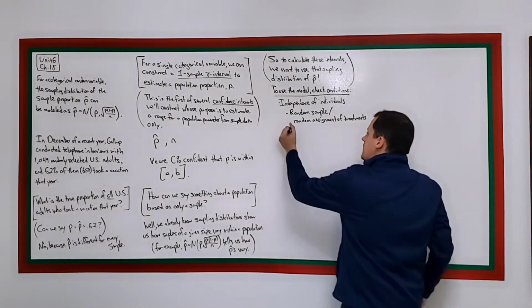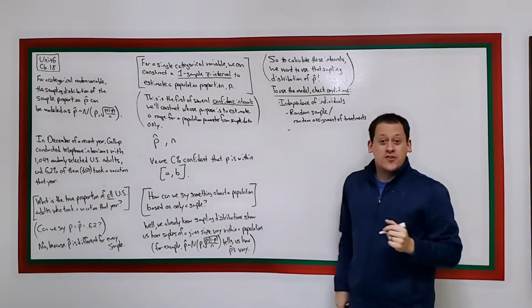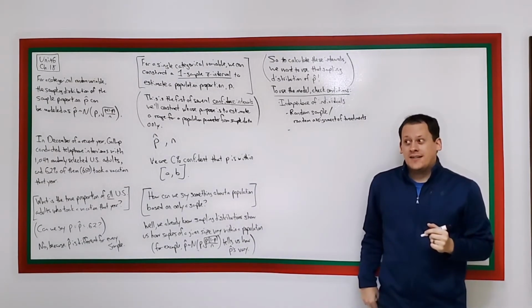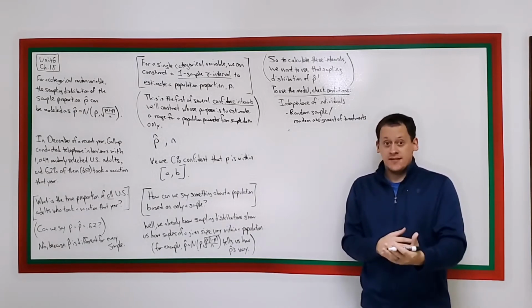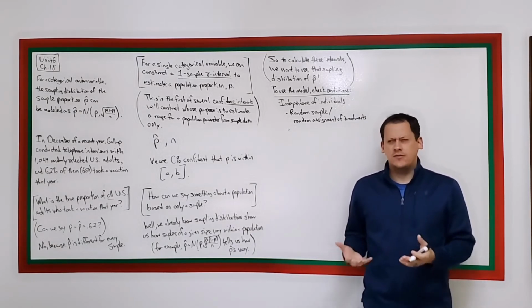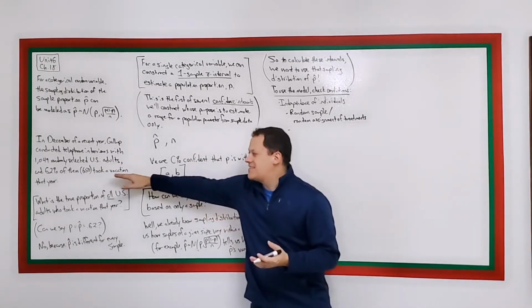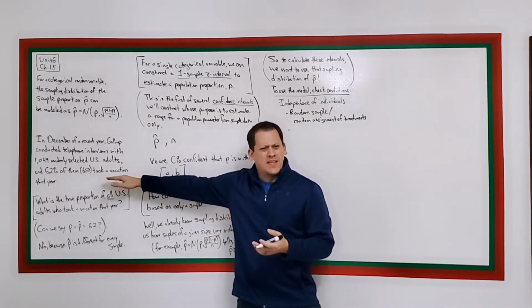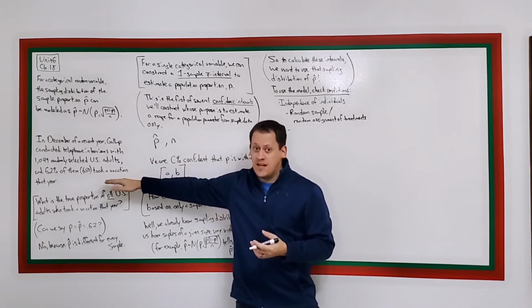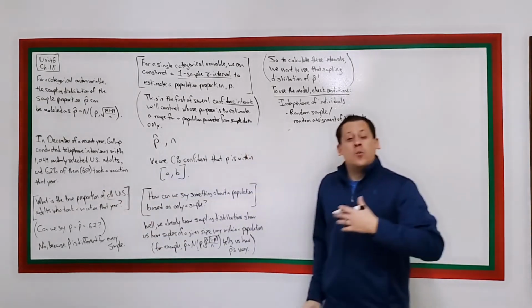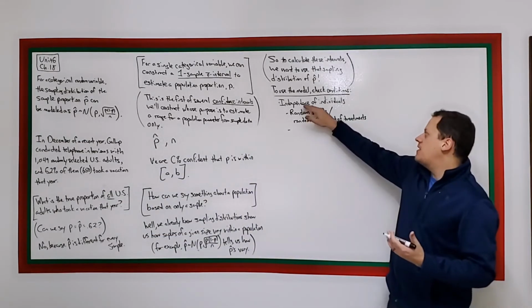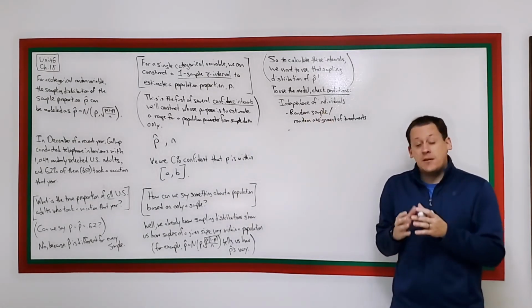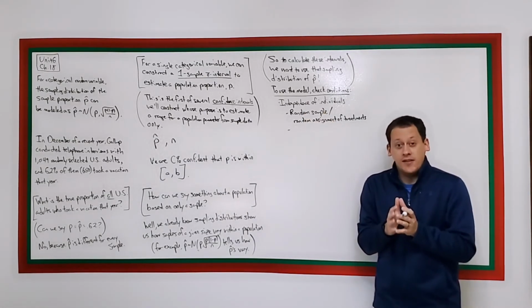We also need to make sure that we are sampling either with replacement, which would be fantastic, although not really useful. We don't want to sample with replacement here because we don't want to get the same adult twice. We're usually going to be sampling without replacement. So in order to be able to assume independence, we need to be sampling a fairly small fraction of the population.